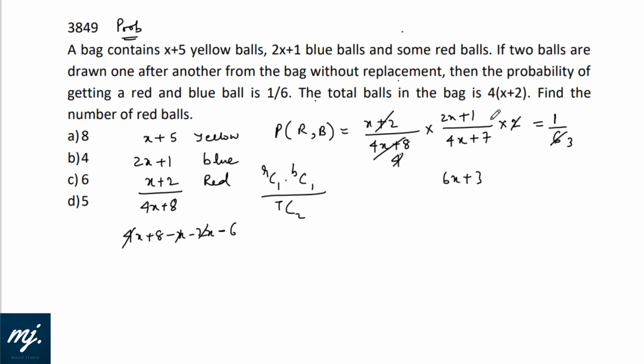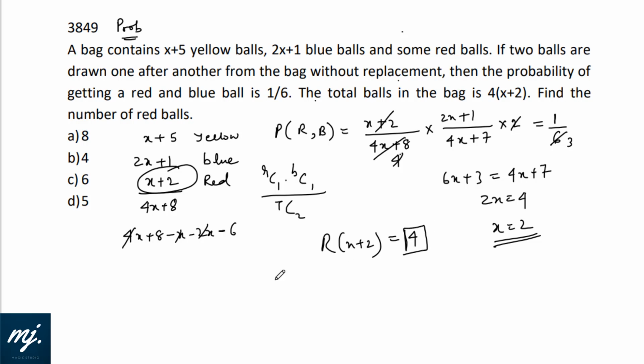That means 6x plus 3 if we cross multiply equals 4x plus 7. 2x equals to 4. Value of x is 2. Bingo. Now, what is the question? Find the number of red balls. Red balls are x plus 2, that is 2 plus 2, 4. We have got 4 red balls. Option B fits in.